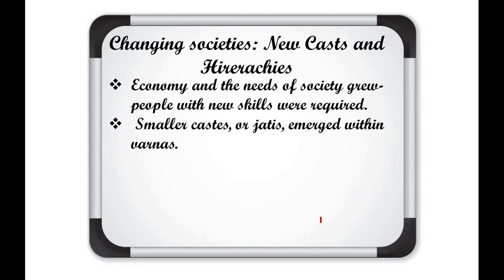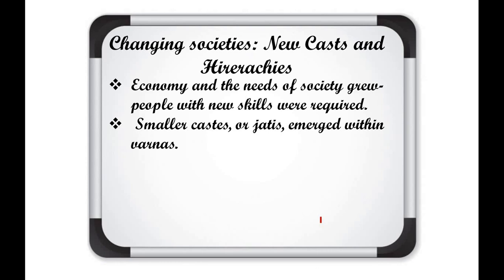Economy and the needs of the society grew. People with new skills were required. Smaller caste jatis merged within the Varnas. As we have studied, there were only 4 Varnas: Brahmans, Kshatriyas, Vaishyas, Shudras. Later on, you can see these 4 Varnas were subdivided into smaller castes and jatis.